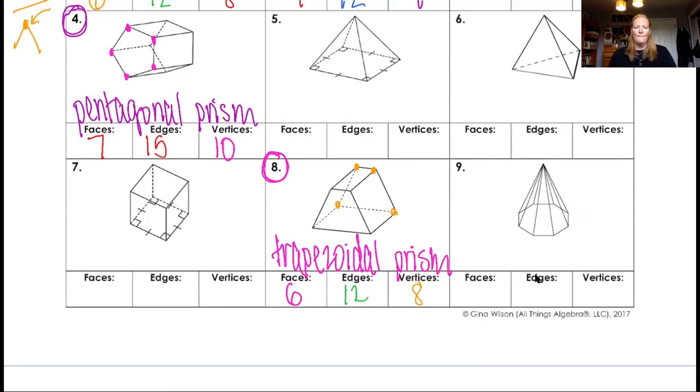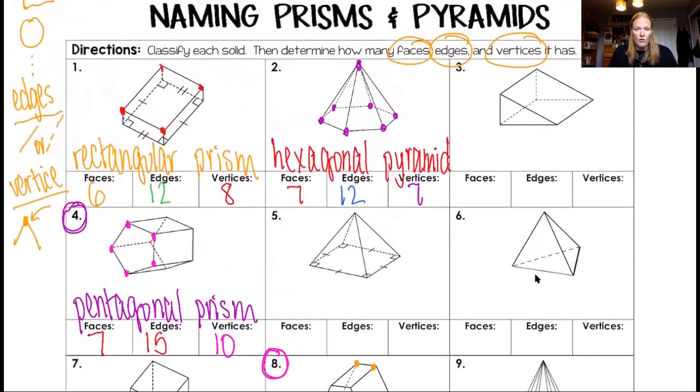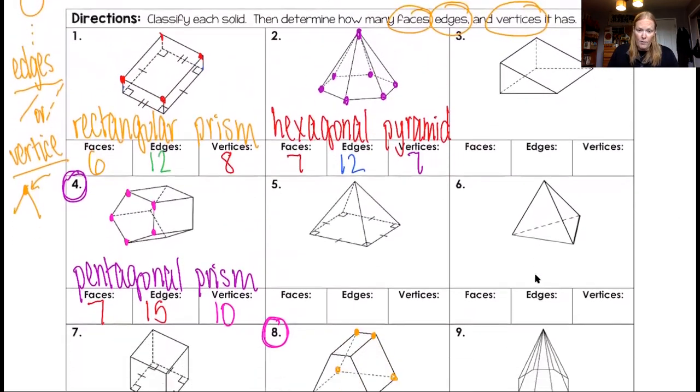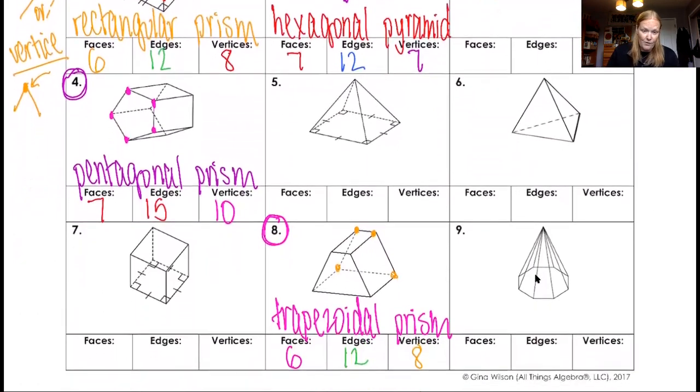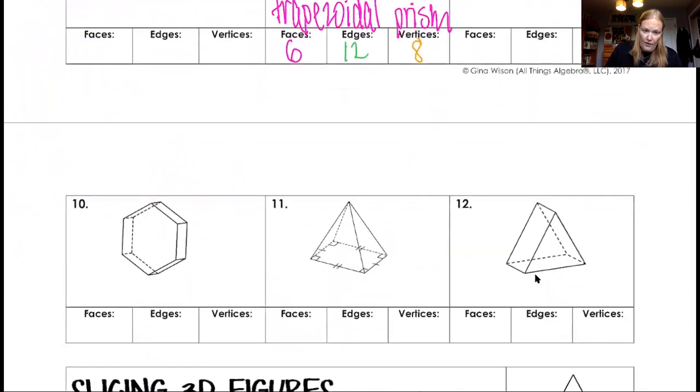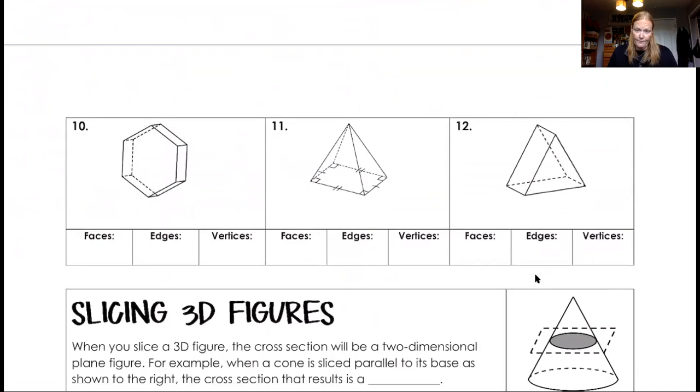Okay, so your homework before next class, because we're going to use all these terms in the next class, is to finish these problems. So if you look back at the sheet, notice we didn't do number 3. We didn't do number 5 or 6. We didn't do 7 or 9. And then on the next page, we didn't do 10, 11, or 12. So your homework is to do all of those, okay?